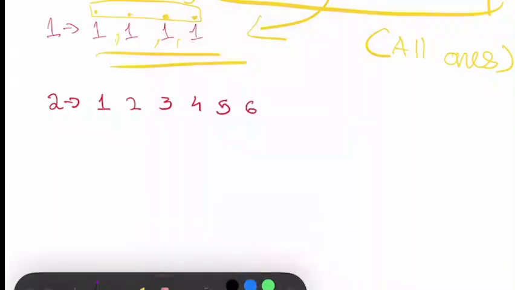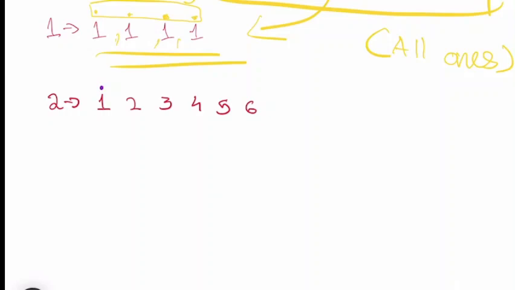We can represent this by 1, 2, 3, 4, 5. You can continue like this. These are some examples of counting numbers.